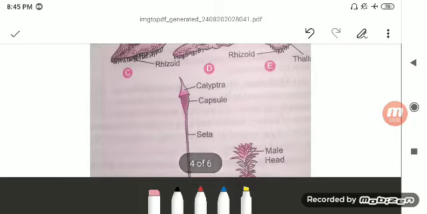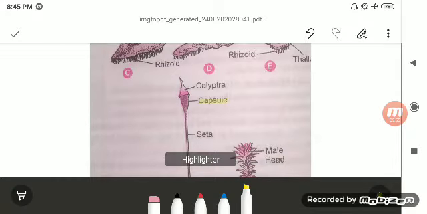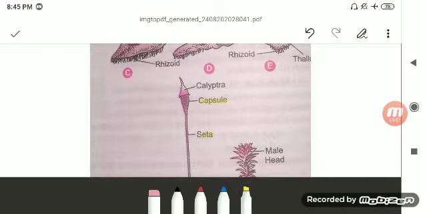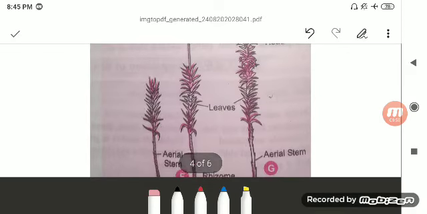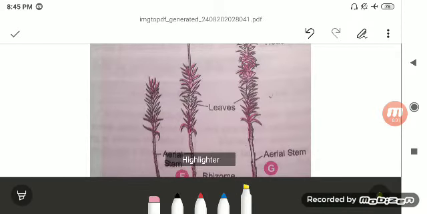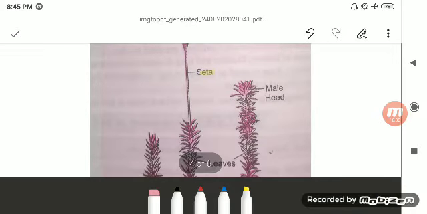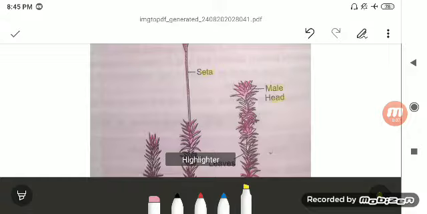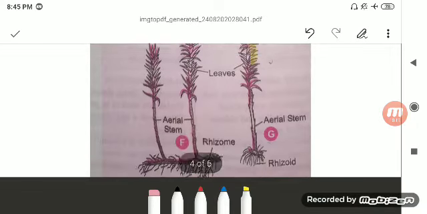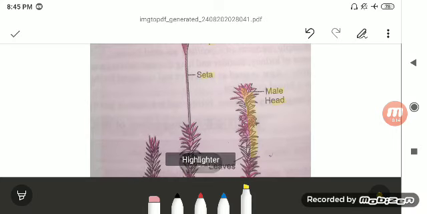Now you can see this is your capsule, this is your seta, and here you can see the various parts, like the male head, which is the gametophytic part. This is your gametophytic part, and this is your sporophytic part. So both are on the same plant only.